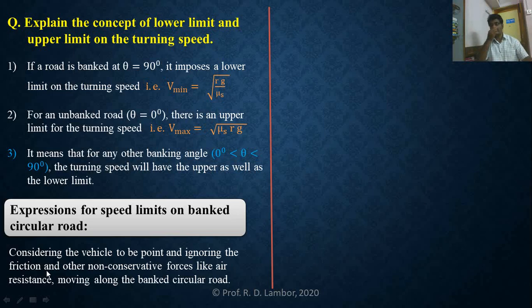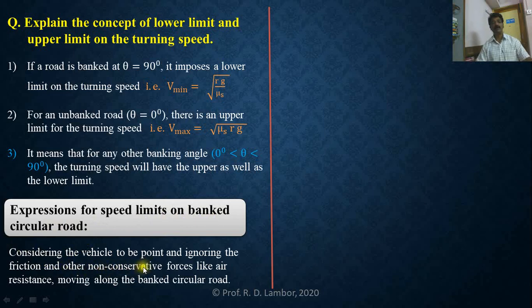If frictional force is not there, from where does that centripetal force come on the banked road? So in the absence of frictional force, we will derive the speed limits on a banked circular road.